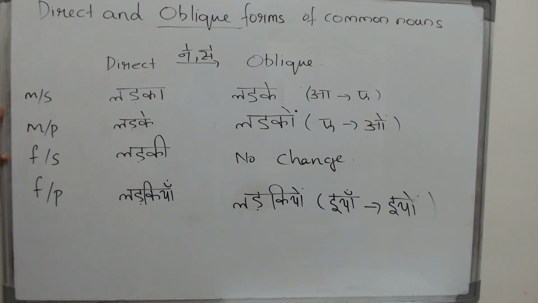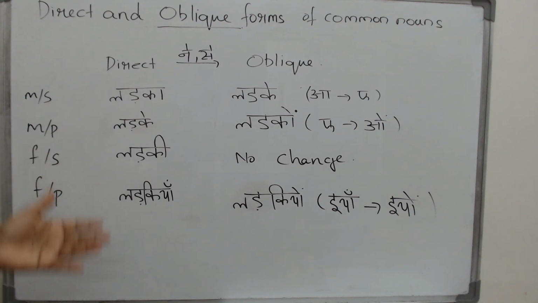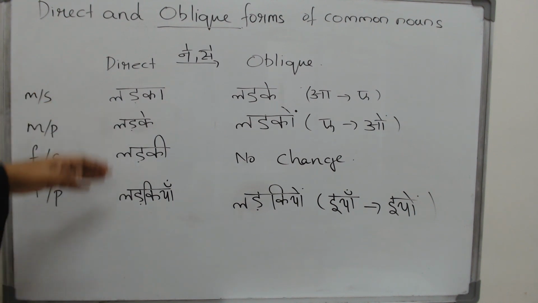Today we have a very interesting and a very important topic to discuss. It is the direct and the oblique forms of common nouns. Now, what is the direct form? How it usually is: ladka, a boy; ladke, boys; ladki, girls. That is how they usually occur.